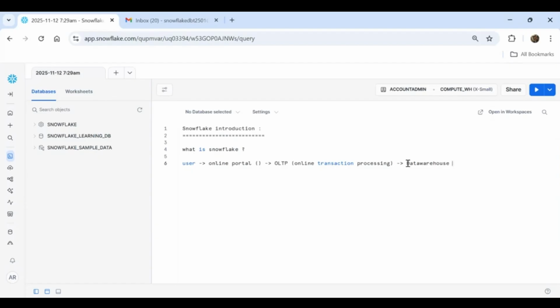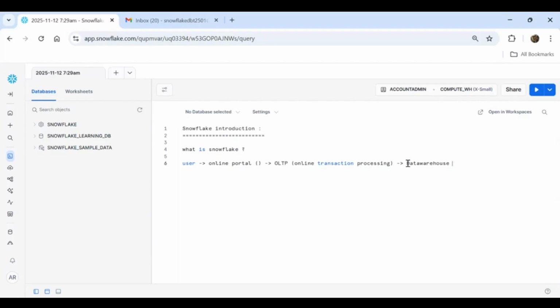Now first, what I need to do is analyze the data. I need to analyze the complete transaction data, and I need all the data in a single place. Then only will I be able to analyze the data as a whole, because I book from some vendor, you book from another vendor, somebody else books from another vendor.